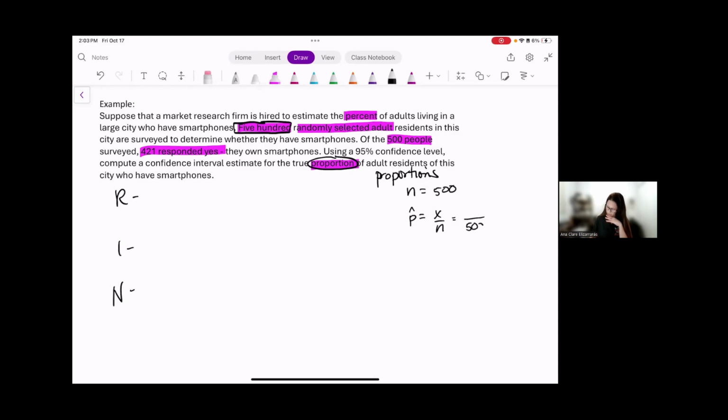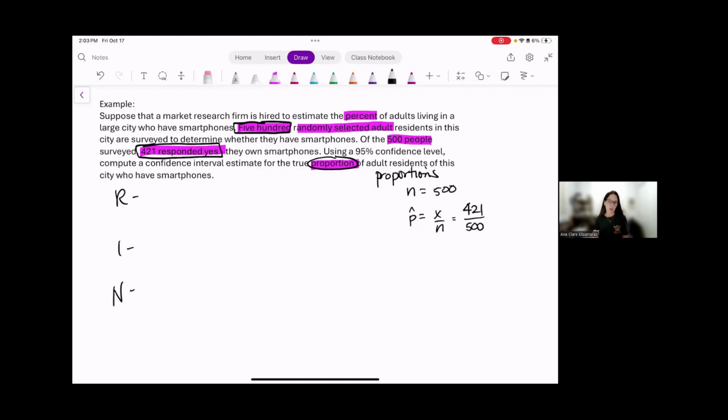And then of the 500, 421 responded yes. That's my success. Success is have a smartphone. Failure is not have a smartphone. So this is binary. I have my sample proportion and my sample size, and now I want to check my conditions.